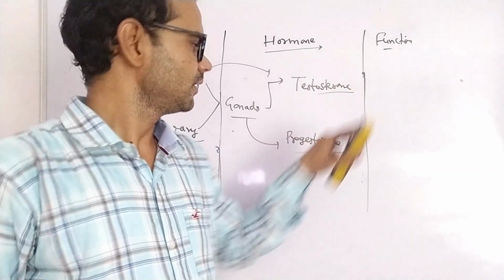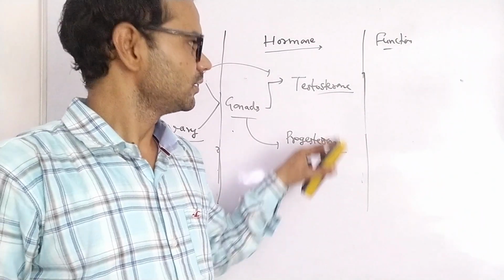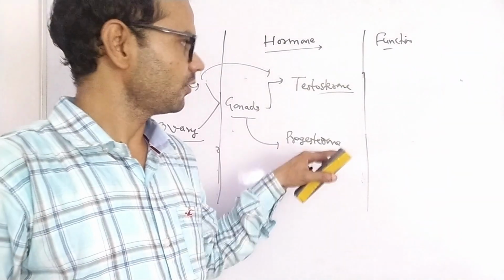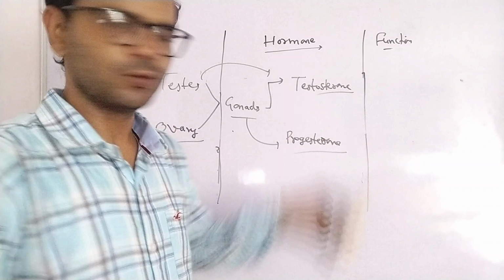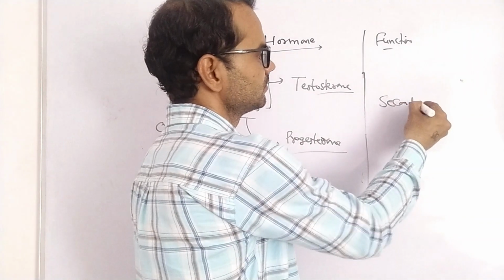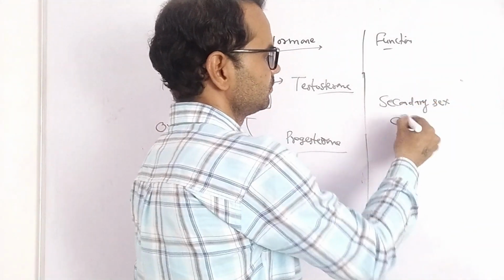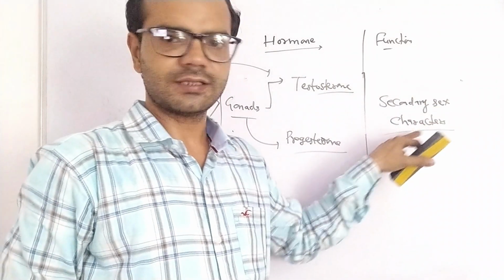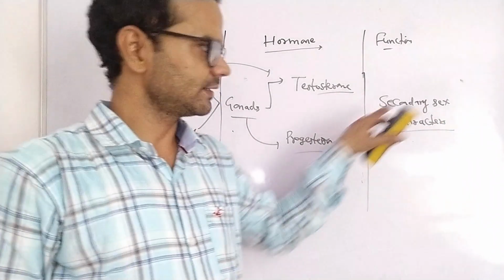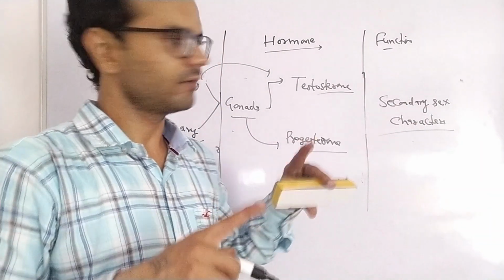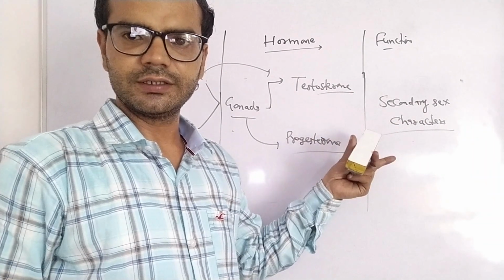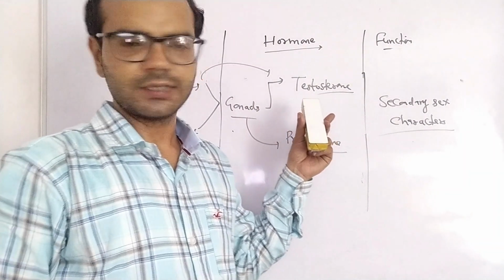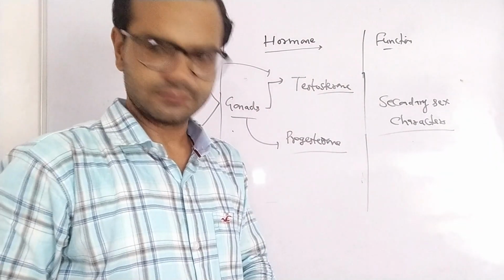Testosterone is a male sex hormone, progesterone is a female sex hormone. Both are released at puberty age or in the teenage years. What is the function of testosterone and progesterone? They bring out secondary sex characters. Testosterone brings out secondary sex characters in boys. Progesterone brings out secondary sex characters in girls. That's why their physical appearance is totally different. So that is the quick summary of the endocrine system. Kindly revise it. Thank you.